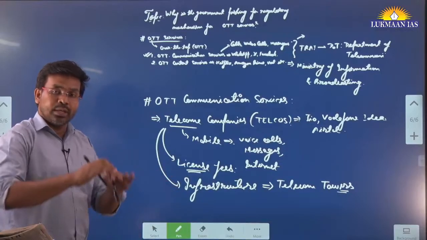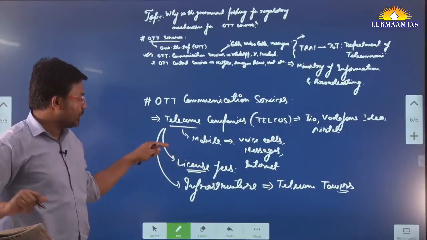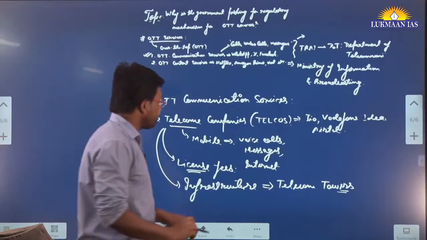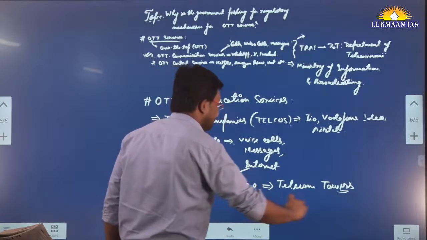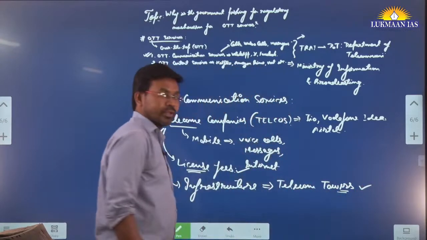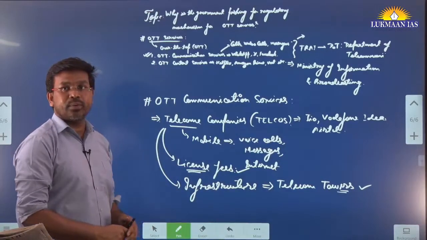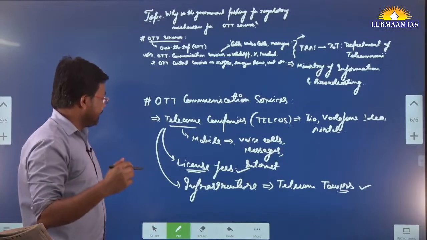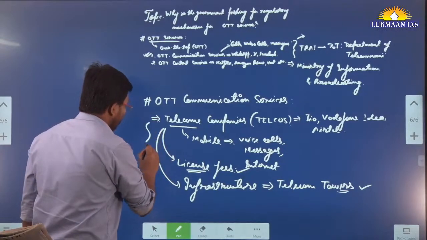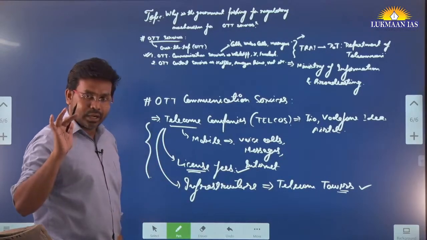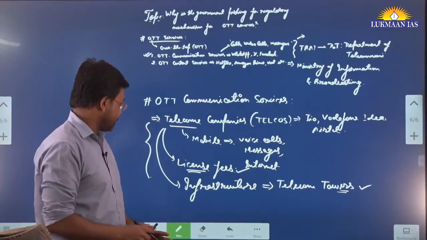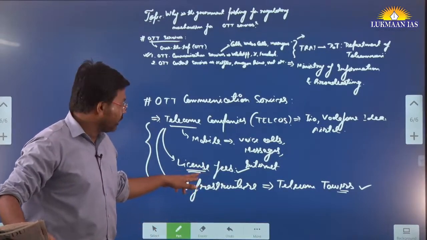They do a huge amount of installation, so they incur huge cost in terms of license fee and infrastructure cost. So these telecom companies are saying to the government that we are the ones making huge expenditures in terms of license fee for the government